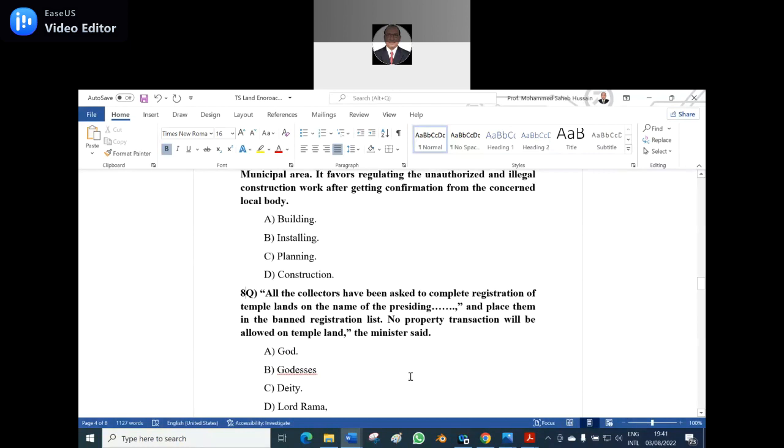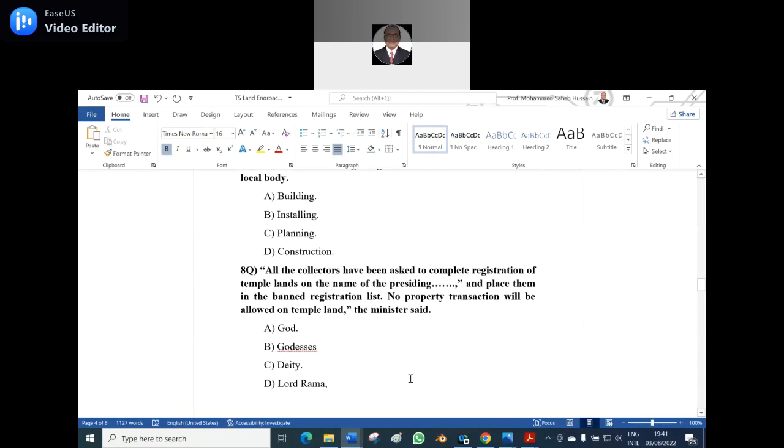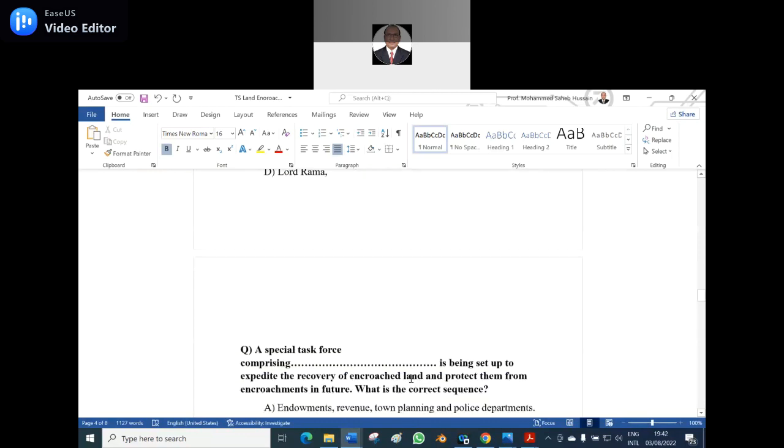Deity, D-I-T-Y. Can you give me an example? Lord Shiva we say, Lord Rama we say, Lord Venkateshwara we say. Any god or goddess. God is the male, goddesses like Lakshmi, Parvati. But who is a deity? It applies to both. Maisamma, Sammakka, Sarakka, Pochamma Thalli, these all come under deities.